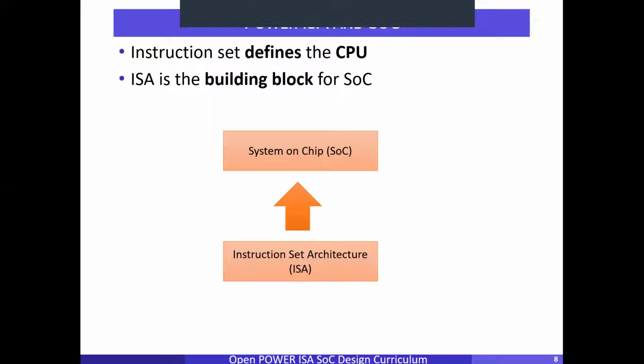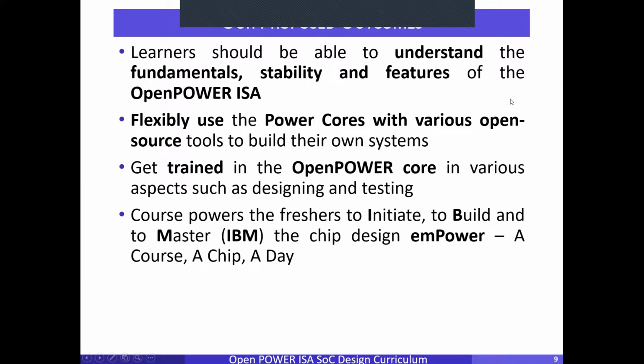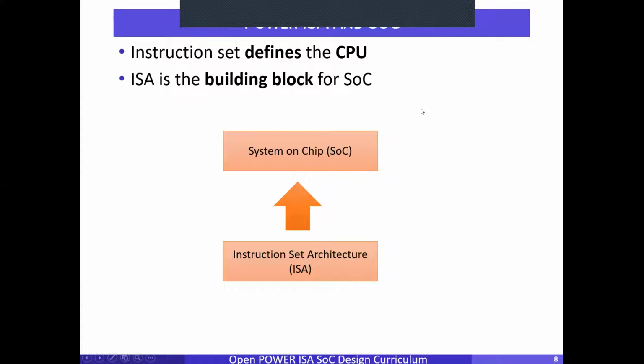So if I talk about Power ISA architecture, is my screen visible now? Okay. As with other architectures, when a CPU is built, it is based on some instruction set. Like other architectures such as x86 or ARM, it's one more architecture, but it's a different one because it's open source and it's available for everyone to build something, to build an SoC. So there is a pace in this architecture.